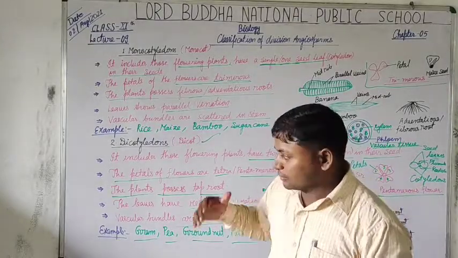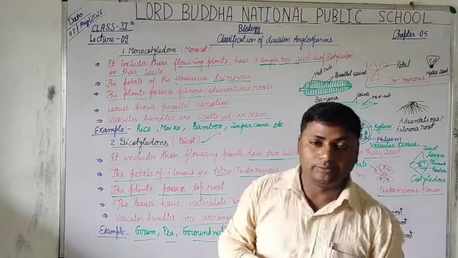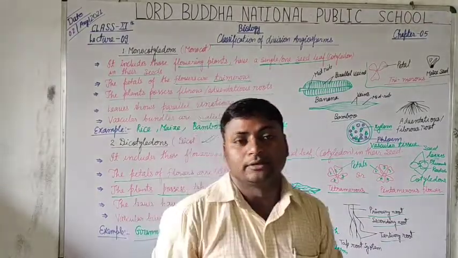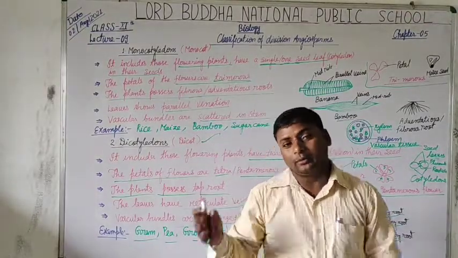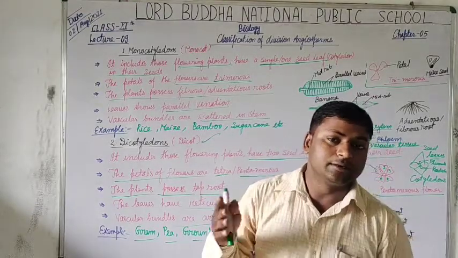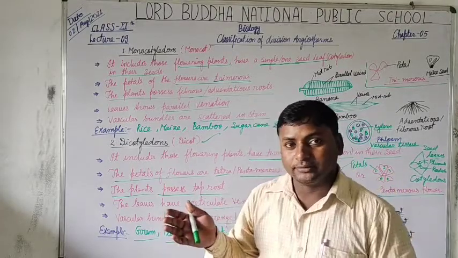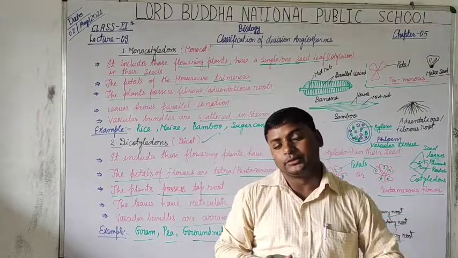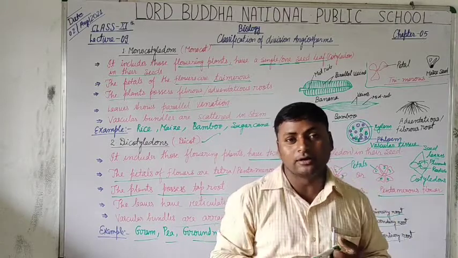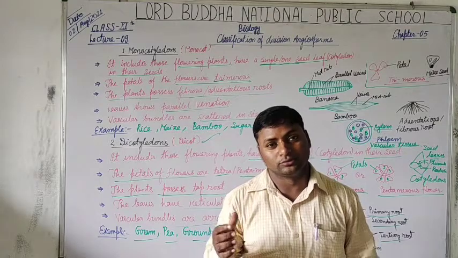And students, this is the complete section of the kingdom Plantae. But in this chapter, we also have to learn about the types of life cycle in plants. So we will meet in the next video lecture with the topic of the different life cycles, or alternation of generation, in plants. Thanks students for watching today's lecture.